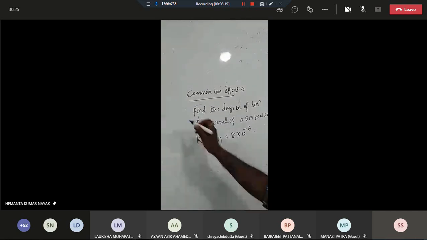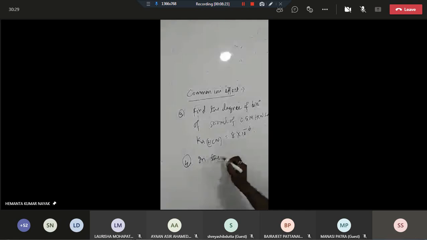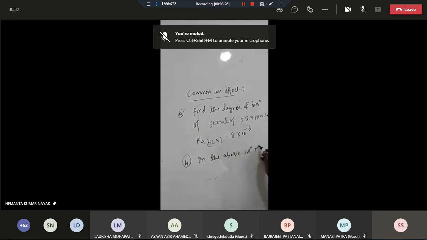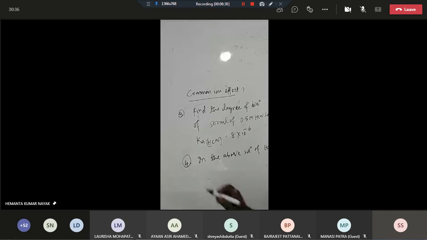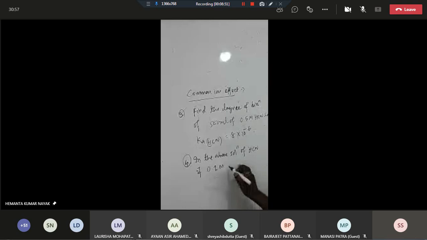This is part A. Part B: in the above solution of hydrogen cyanide, if 0.1 molar NaCN is added, then find the new degree of dissociation. Did you get that question?